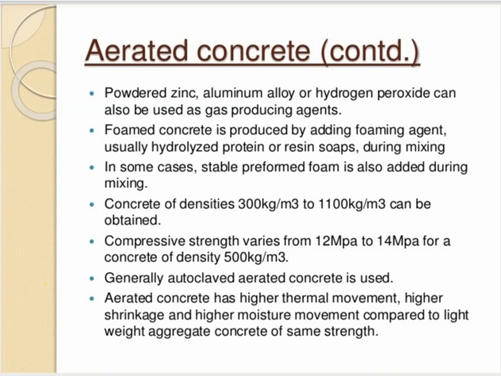Concrete with a density of 300 kg per meter cube to 1100 kg per meter cube can be obtained from this aerated concrete. The compressive strength varies from 12 MPa to 14 MPa for a concrete density of 500 kg per meter cube.